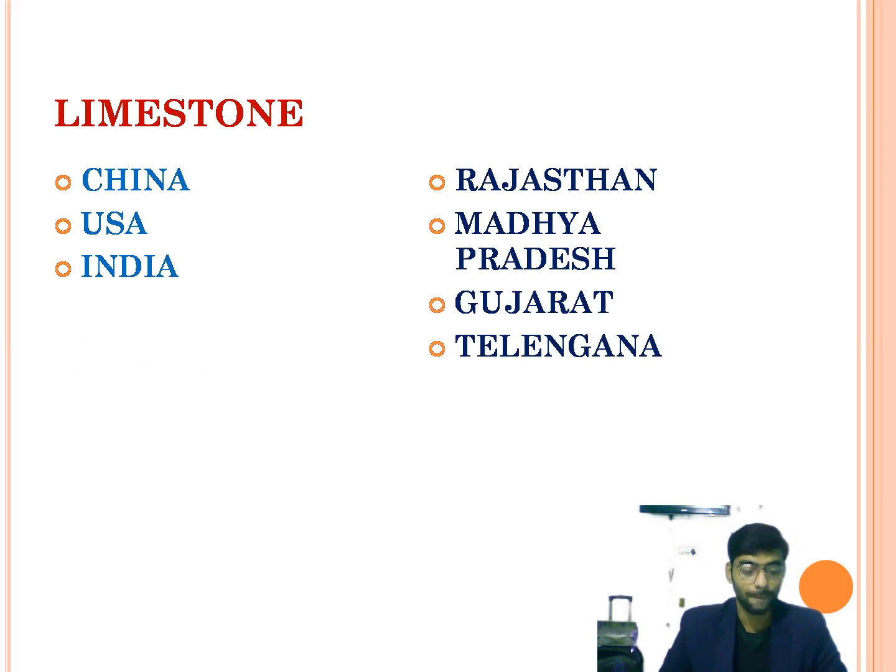Next is limestone. Actually, limestone is used as a building material and for making cement. It is also used in making steel. The countries like China, USA, and India are the main producers of limestone. And in India, we can see limestone in Rajasthan, Madhya Pradesh, Gujarat, and Telangana.